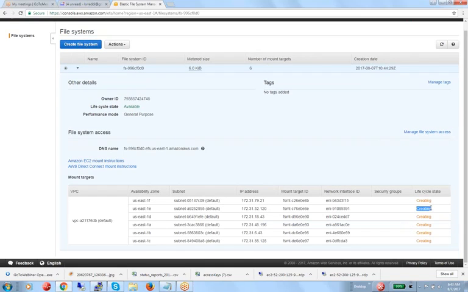Let's wait for this. In the meantime, if you see this file system, can you see this DNS name? This is the most important, because by using this name we can mount from the client side. To mount from the client side, we need to do some client side operation. You will understand that. Any questions here? Chandrasekhar, Ravi, Venkat?